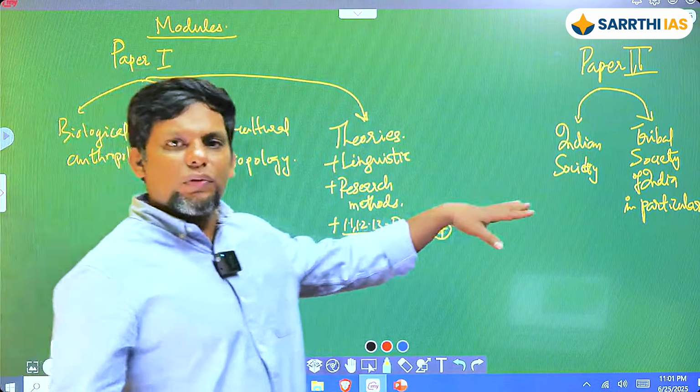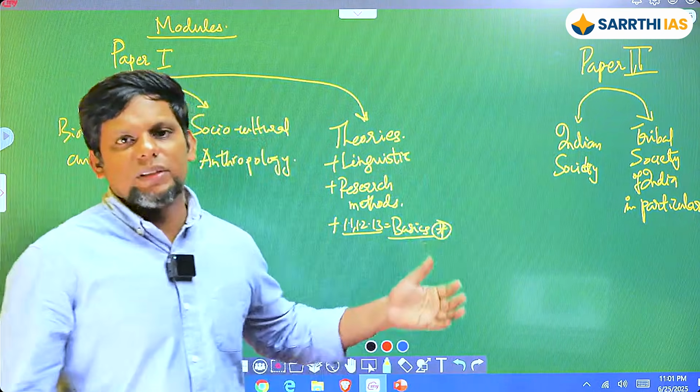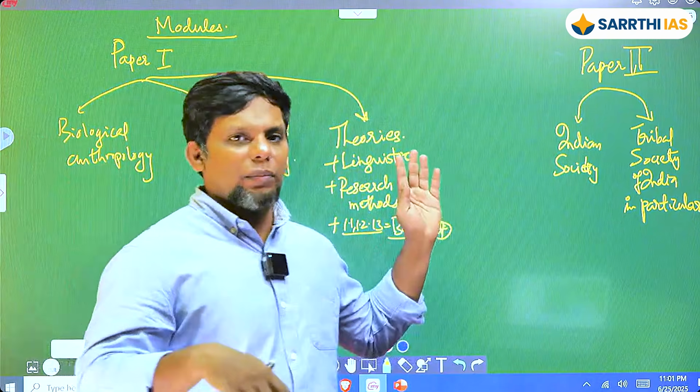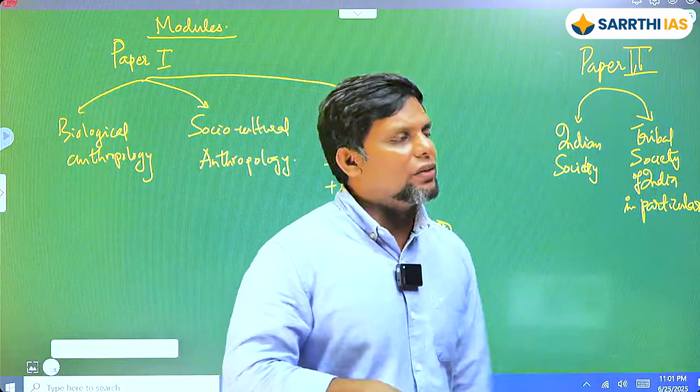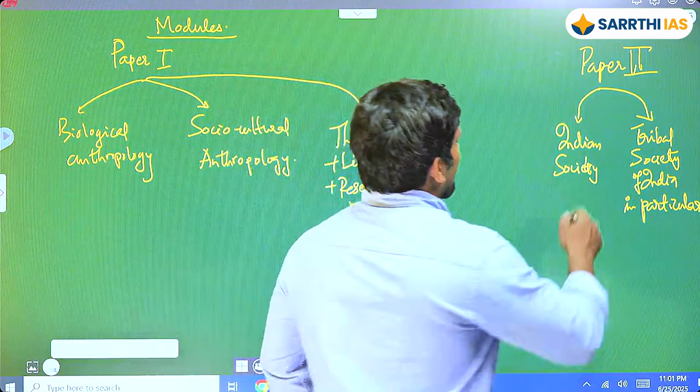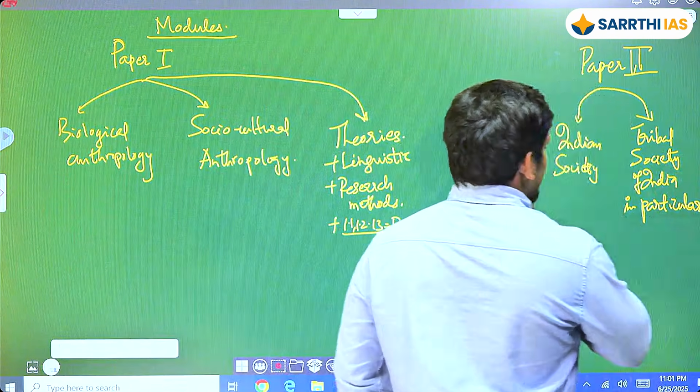Generally, in most of your optionals, okay, liberal arts optionals, right? So one is basically the theory aspects, right? The concepts and all of that, and then the second part is going to be the Indian application, right? So that is going to be your paper 2, and it is no different in your anthropology as well. So you have your Indian society here, you have tribal society of India in particular here, right?